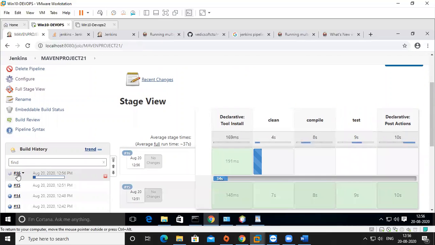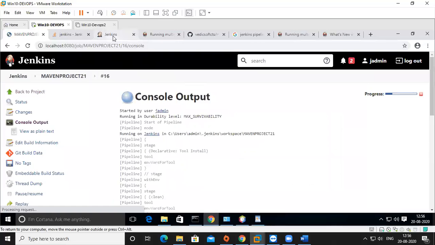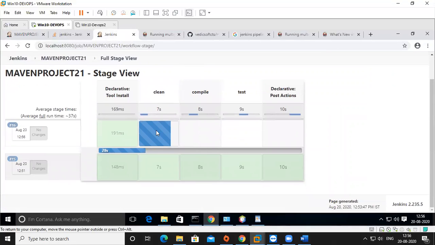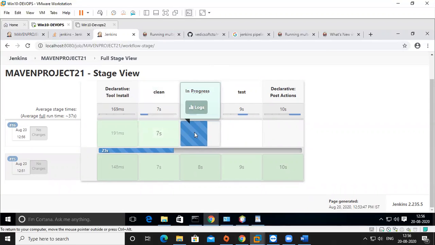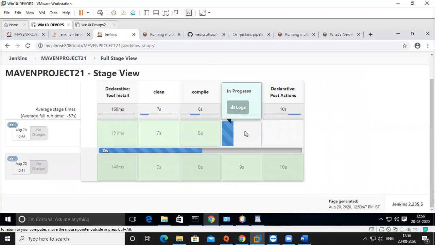The 16th build. Now it is showing blue color. Don't worry, next it will change to red color. Now the clean is in progress. Completed, it is a success. Now compile is going on. Now it will go to the test. The test should fail, it should occur. Then this one should fail also.